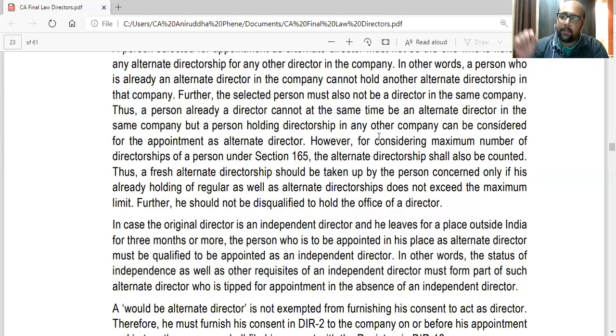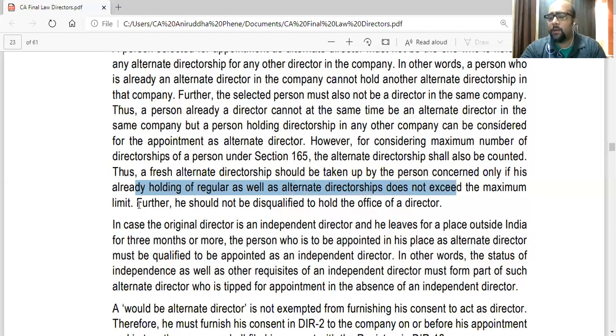So while counting that total number of directorships, even alternate directorship is counted. However, for considering maximum number of directorship of a person, section 165, the alternate directorships also be counted. So a fresh alternate directorship should be taken up by the person concerned only if his regular as well as alternate directorship does not exceed the maximum limit. So before you are appointed as alternate director, just check whether you are within the limit.